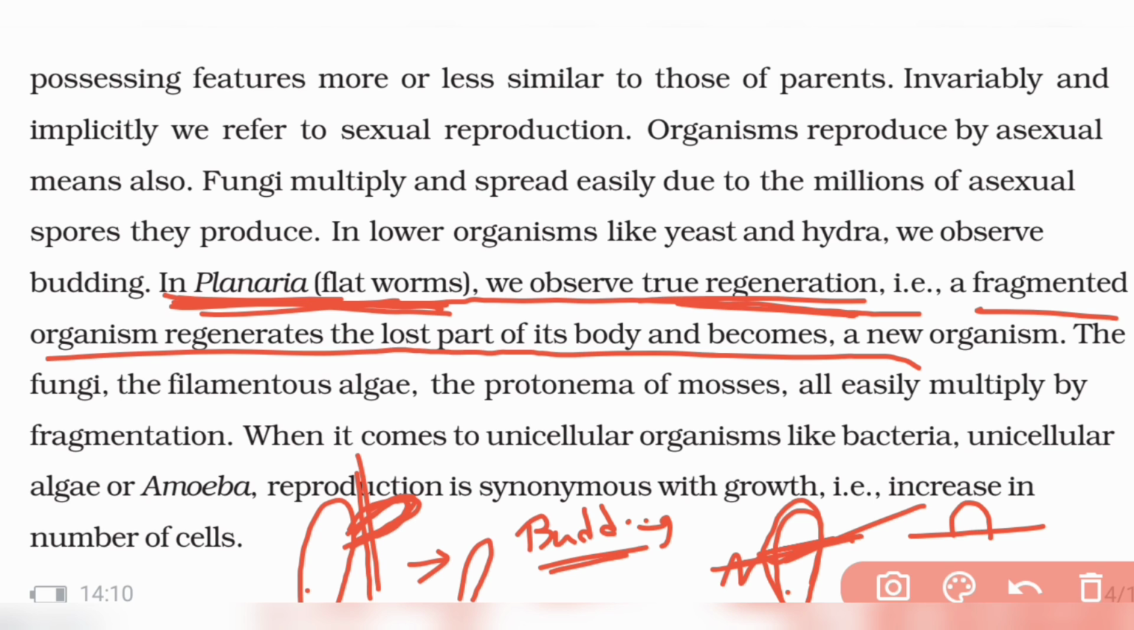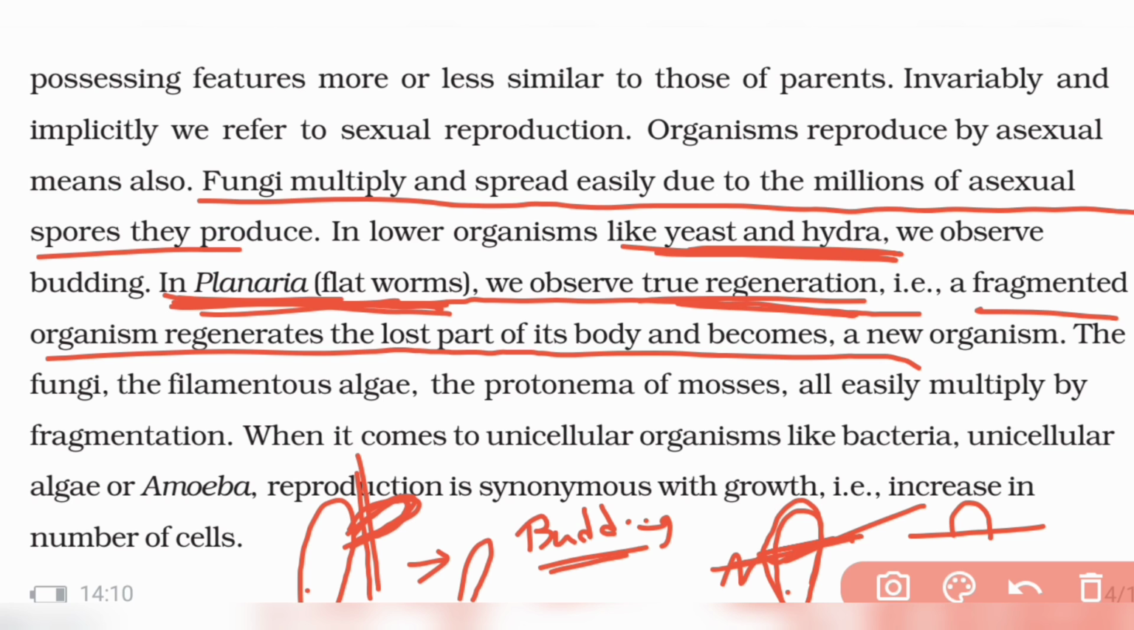And where does budding happen? Budding was happening in yeast and hydra. And in fungi, millions of asexual spores were being produced. The fungi, filamentous algae, and protonema of mosses all multiply by fragmentation. Fragmentation is seen in all the three: fungi, filamentous algae, and protonema of mosses.